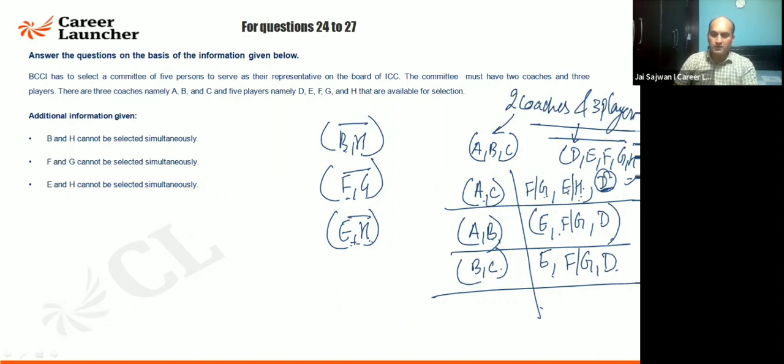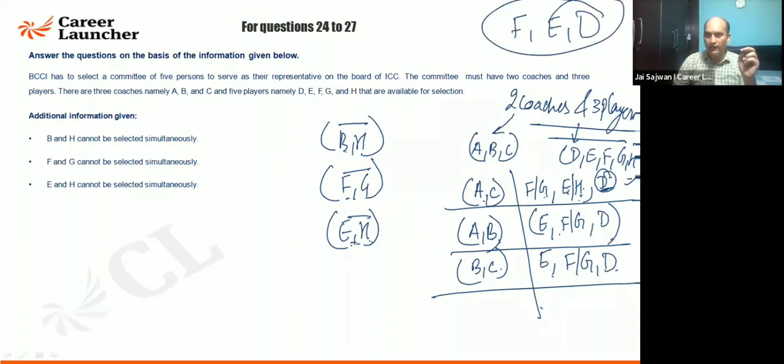Can I replace F with E? No, I cannot replace. If I'm replacing F with E, then H will not be coming and D is certainly going to come. So only 2 players are to be selected. Listen here. If F is selected, E is selected, and D is selected. I hope you can see F, E, D. If I interchange F and E, no, that is not possible because out of F and G, one is going to come. Out of E and H, one is going to come. I cannot replace them. Fine. So that is unacceptable.